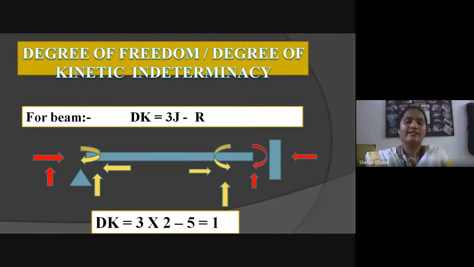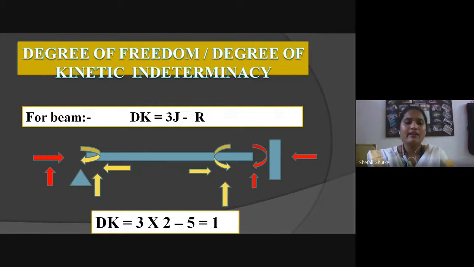We are taking an example. It is a beam. One end is hinge support, other end is fixed support. We know that a structure induces 3 types of loading: first one is vertical direction force, second one is horizontal direction force, and third one is movement in either direction or at either joint.